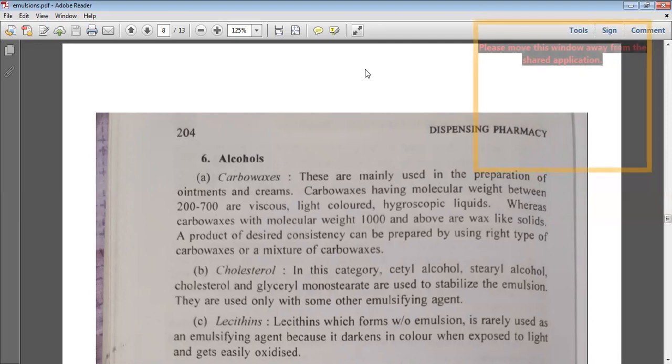A product of desired consistency can be prepared by using the right type of carbowax or a mixture of carbowaxes, because based on the molecular weight they may be either liquid substances or waxes. With molecular weight less than 700, the carbowaxes are liquid; if it is above 1000, they are wax-like solids. Hence a combination of liquid and solid carbowaxes can be used. That means a combination of low molecular weight and high molecular weight carbowaxes is used in order to prepare stable emulsions.